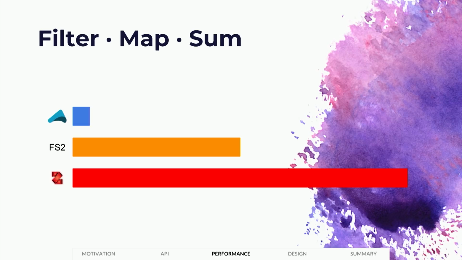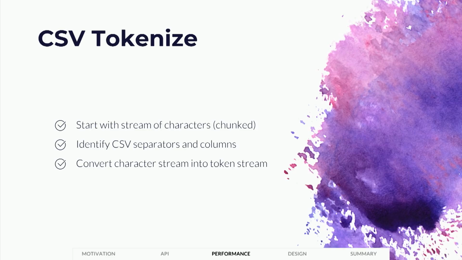And then we thought, well, maybe this is just an aberration. We should do a much more realistic benchmark because most things are going to be doing more than summing numbers. So we looked at the problem of tokenizing a very large CSV file with potentially many columns. The columns could be outrageously long, so a very uneven distribution. And it's going to be chunked. It's going to come in as an array of characters.